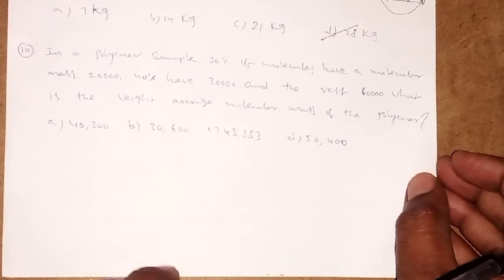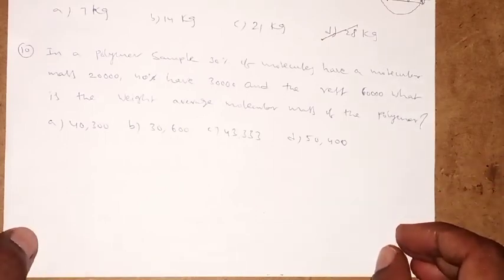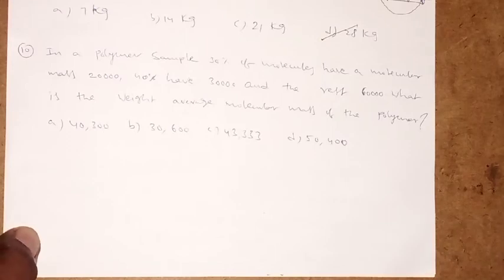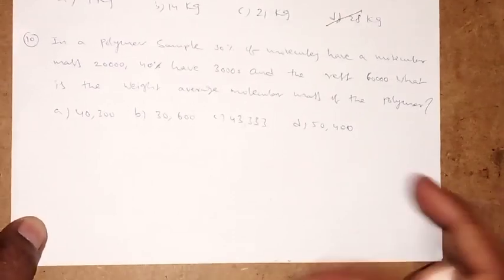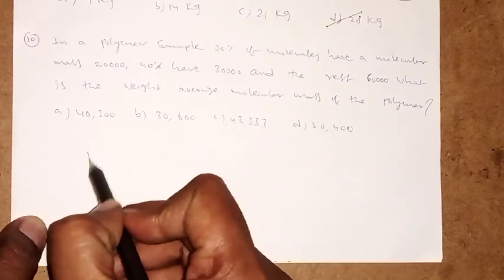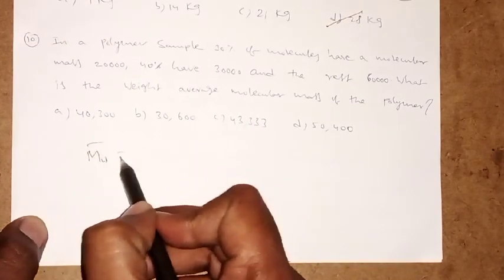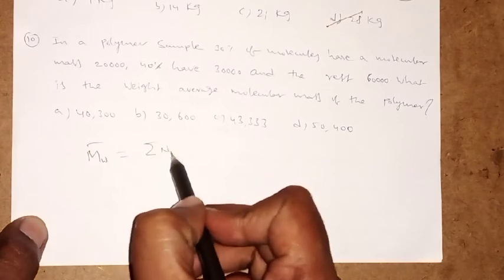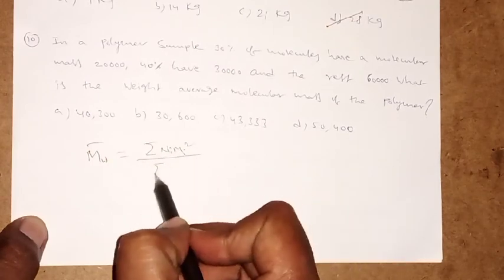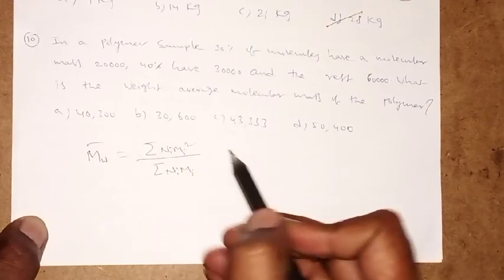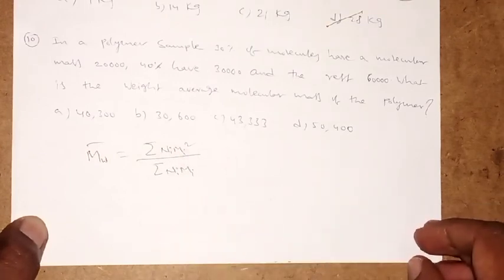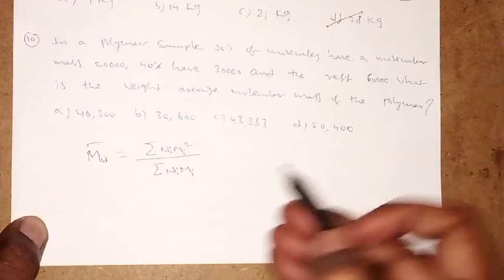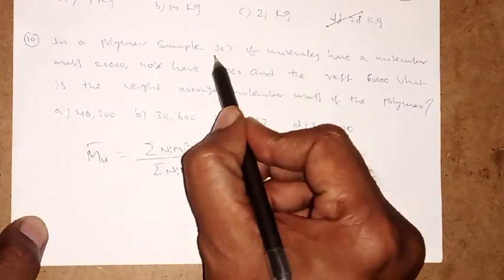Look at this question. In a polymer sample, 30% of molecules have molecular mass 20,000, 40% have 30,000 and the rest have 60,000. What is the weight average molecular mass of the polymer? This is a very important model. So weight average molecular mass, what is the formula, do you know? Weight average molecular mass Mw equals sigma Ni Mi square by sigma Ni Mi. Ni represents number of molecules, Mi represents their mass.